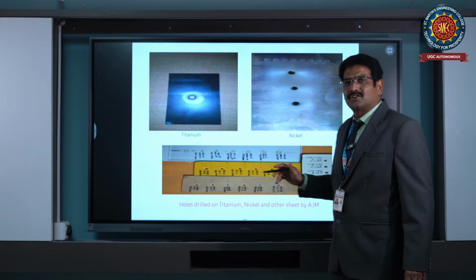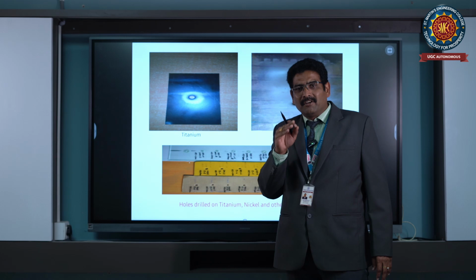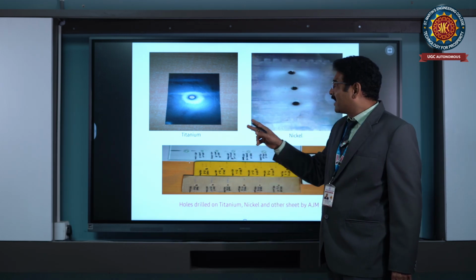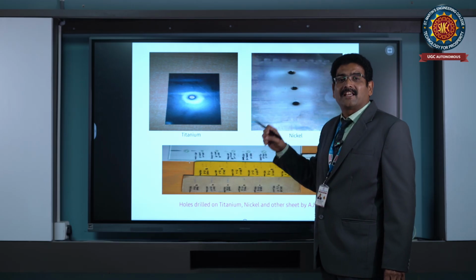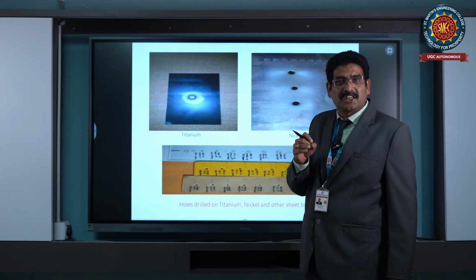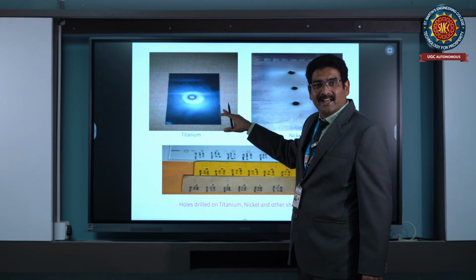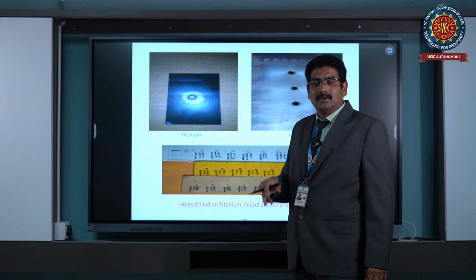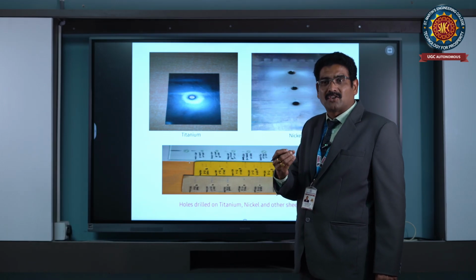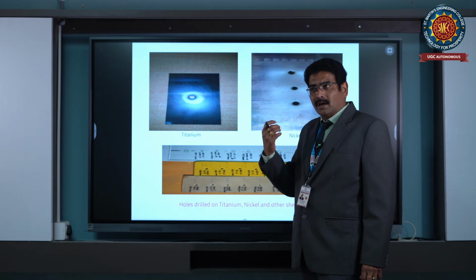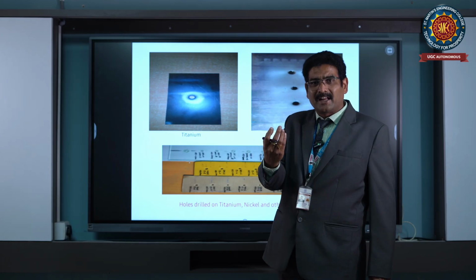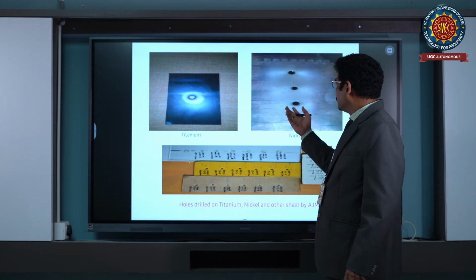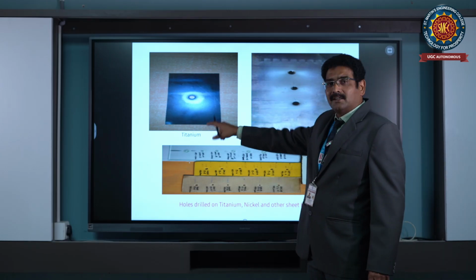It is not like we only teach a subject to students. No, we give practical knowledge by making a machine and making students understand the machining process. This is an example of that. We are making students perform their own experiments on a machine which other colleges have not made and other areas have not performed. It's a live example. You can see all the machined parameters. Nickel is machined, titanium is machined.